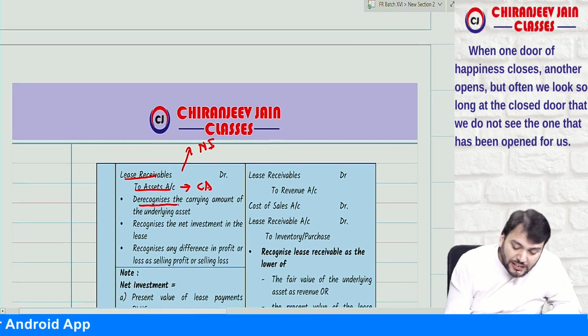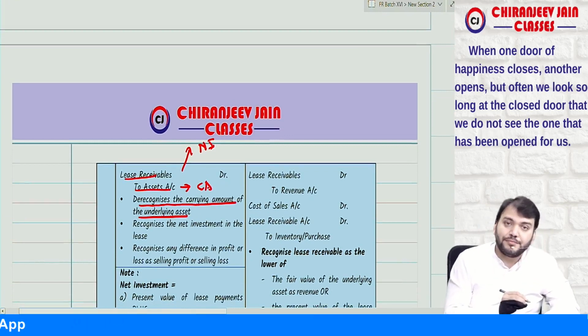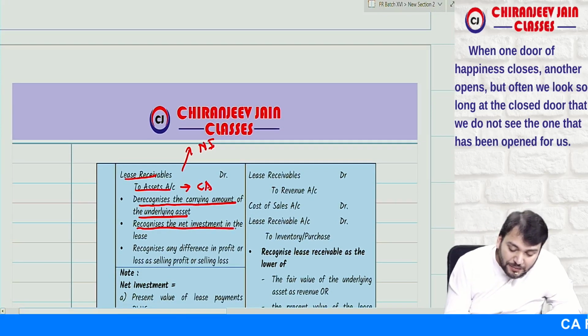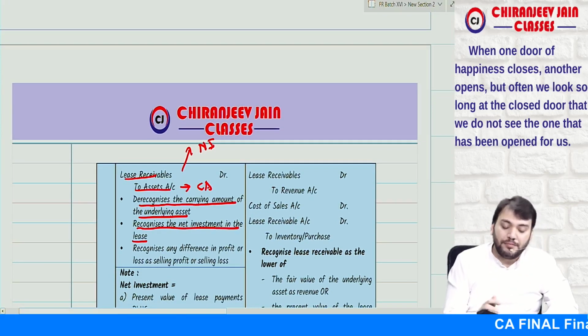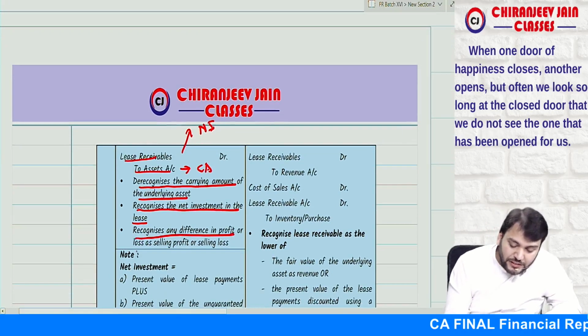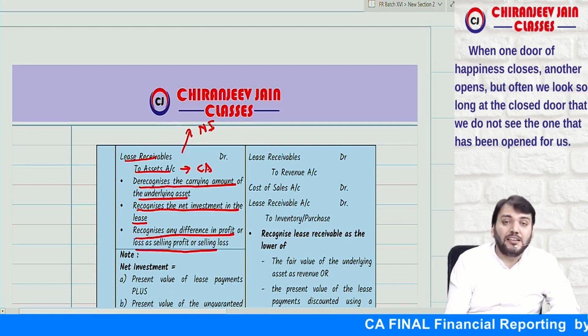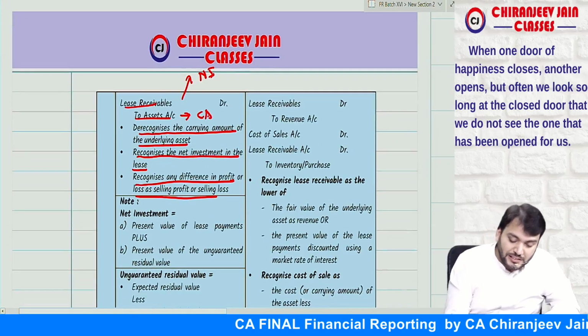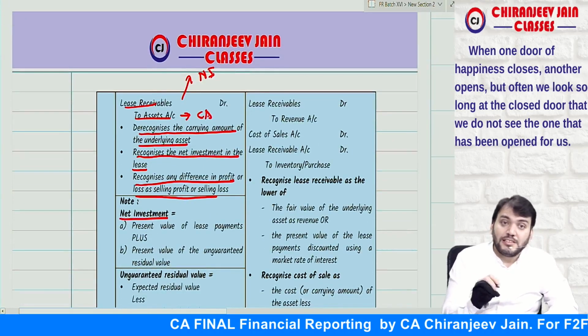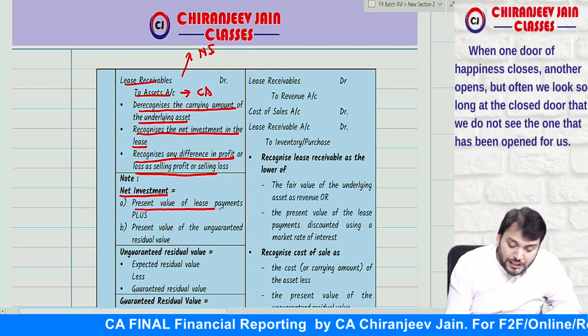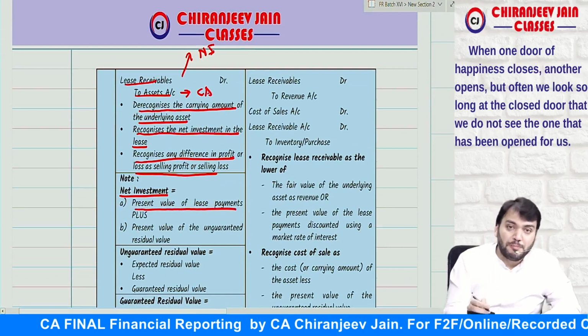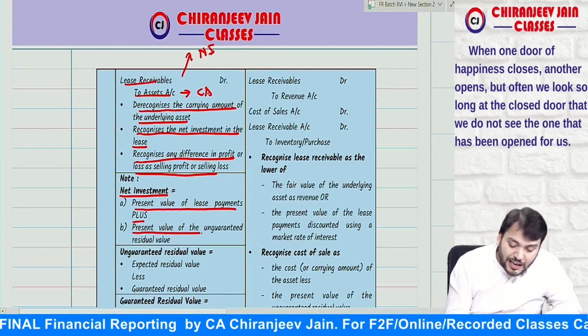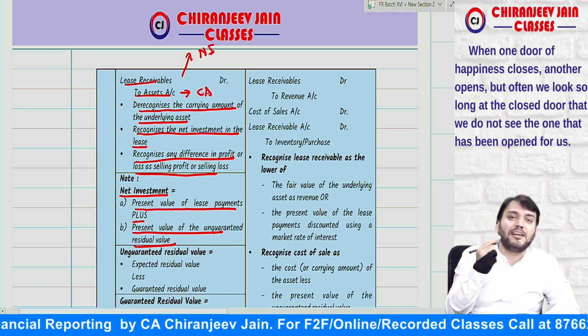To de-recognize the carrying amount of the underlying asset, recognize net investment in the lease as receivable, and recognize any difference in the profit or loss as selling profit or selling loss. Correct? Yes, sir. Now, this net investment is equal to what? This net investment is equal to present value of lease payment plus present value of unguaranteed residual value.